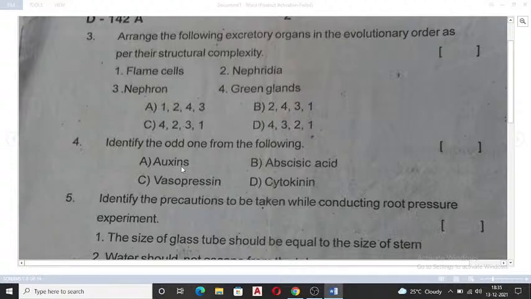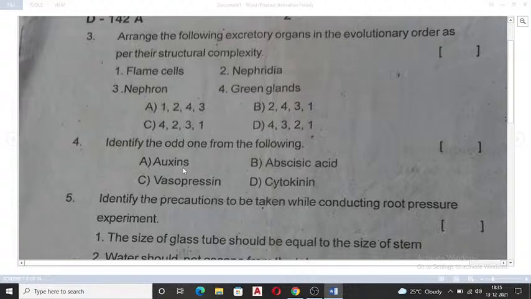Now if you can see this third one, arrange the following excretory organs in the evolutionary order as per their structural complexity. What do you mean by that? So you have to arrange the excretory organs here. What are those excretory organs? Evolutionary order, how the organisms have evolved. So you have flame cells, nephridia, green glands, nephron.